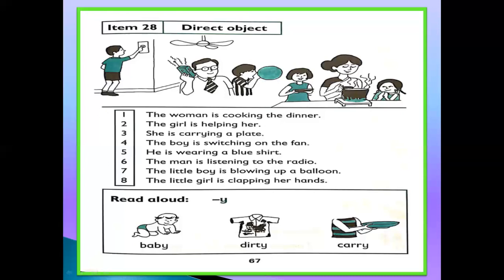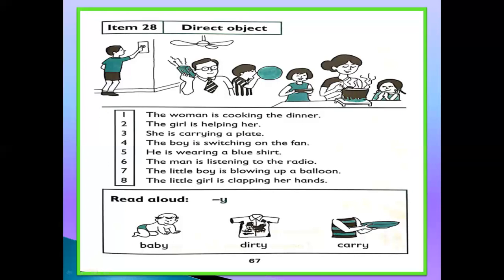Now which one is the direct object? This one you can see. This picture means dinner. Who is cooking the dinner? The woman is cooking the dinner. This is number 1. Okay, number 2. The girl is helping her.